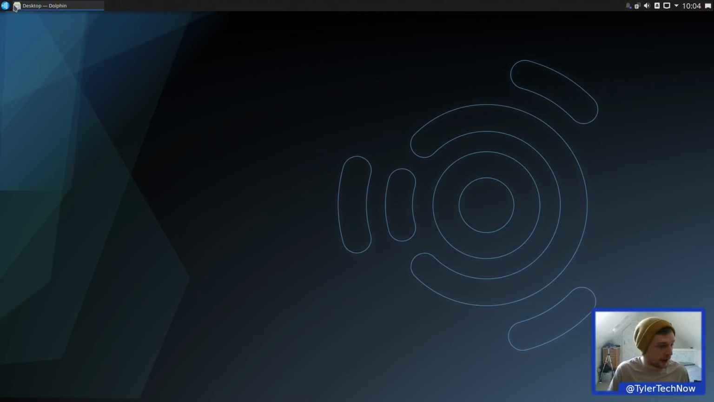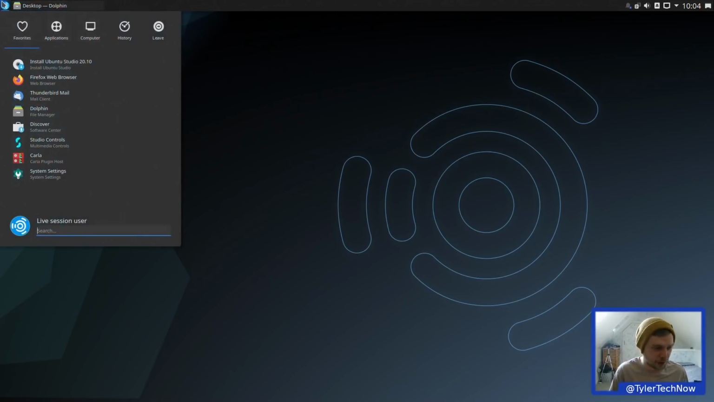Okay, what we're going to do today is take a look at the latest daily build of Ubuntu Studio 20.10. This flavour of Ubuntu is the one I'm most interested in because they've just done a switch to KDE as opposed to XFCE. So after 20.04, every version is now going to be using KDE as a desktop environment, which I'm quite supportive of. So let's install it now onto disk.